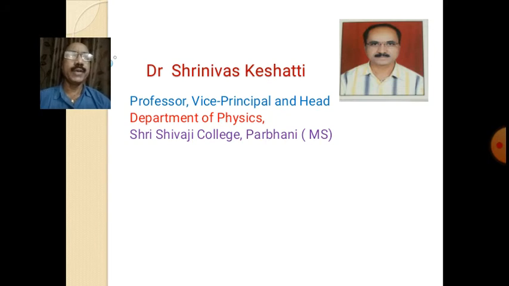In the previous two videos, we have studied what is meant by probability, what is statistical basis, then we have studied what is frequency, what is equal a priori probability, and some rules of probability, that is addition rule of probability, multiplication rule of probability, and conditional probability. In today's video, we will try to understand what is meant by permutation and combination. So let us proceed.